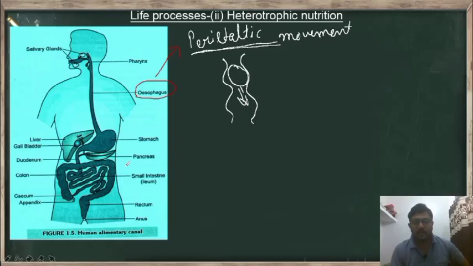So you can feel it if you stand upside down, and if you eat the food, easily the food moves in your alimentary canal which is against gravity. So that is because of which movement? Peristaltic movement. So now due to this peristaltic movement, the food from the mouth comes to the pharynx, pharynx to esophagus, esophagus to stomach. So now we will move to our major part, that is stomach.